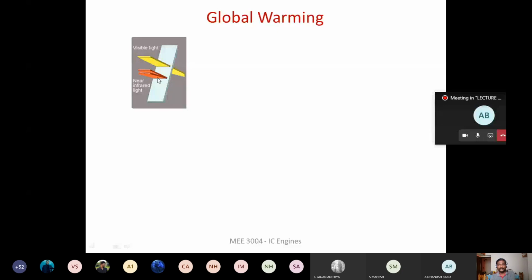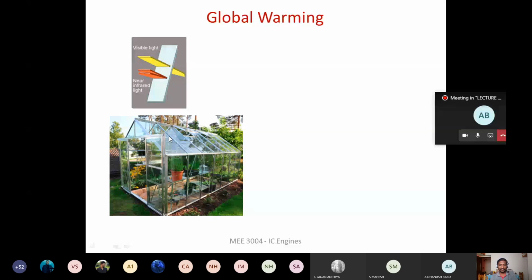Okay, so this concept is used especially in European countries where the temperature is less. Let us say they want to grow a plant from a tropical country, let us say from India. In India, we have higher temperatures compared to the European nations. So let us say I want to plant an agricultural plant in a European country, which is from India. That plant is from India, so it requires higher temperature.